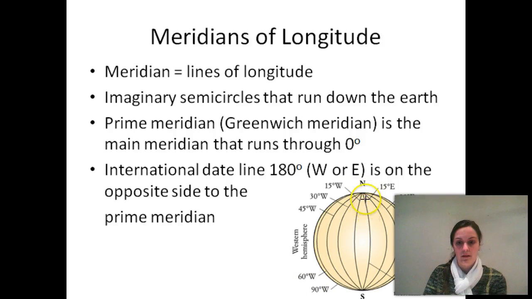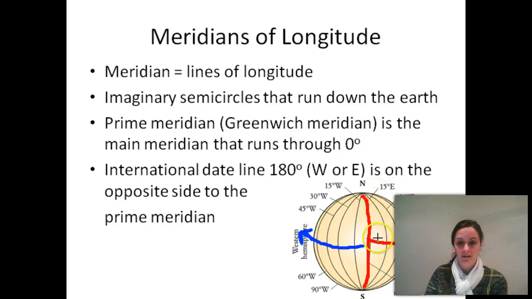So in this diagram, it's this one, and it does change in different diagrams, so make sure you look for that little bit there. The international dateline is directly on the other side of the Earth from it, and we can say that as 180 degrees either west or east of that. So from the prime meridian around to the international dateline, that's the eastern hemisphere, and this way around is the western hemisphere.